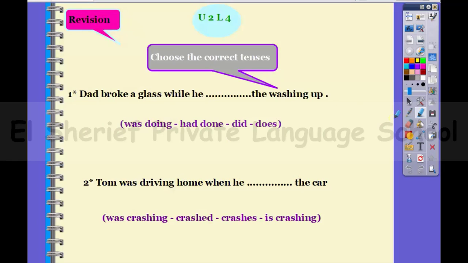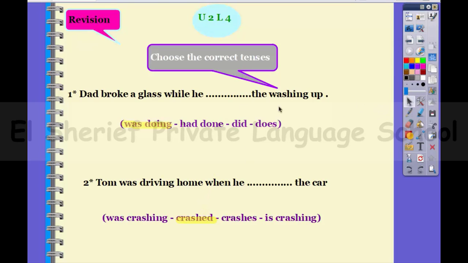So now let's do this quick revision. Choose the correct tenses. Number 1. Dad broke a glass while he the washing up. So Dad broke a glass while he was doing the washing up. Number 2. Tom was driving home when he the car. So Tom was driving home when he crashed the car.